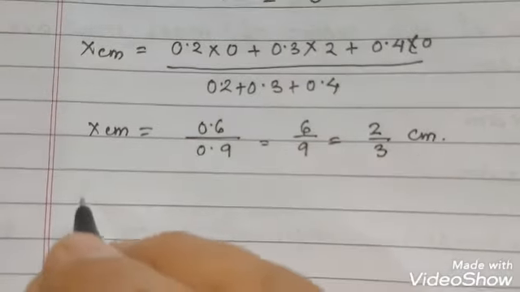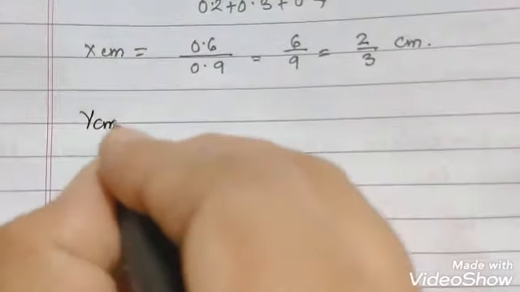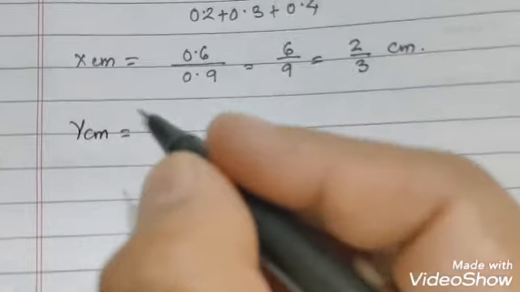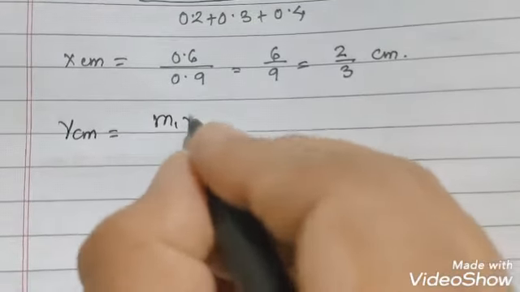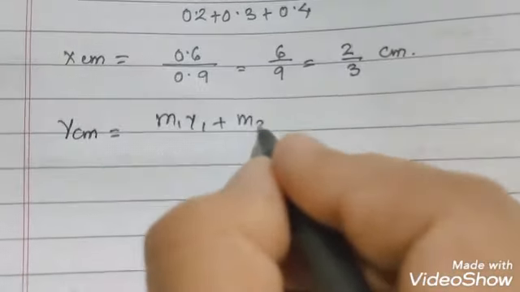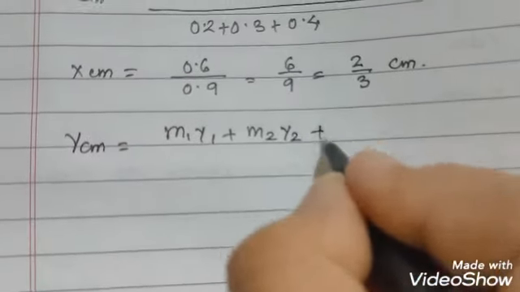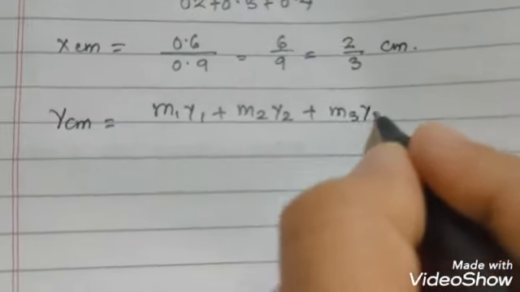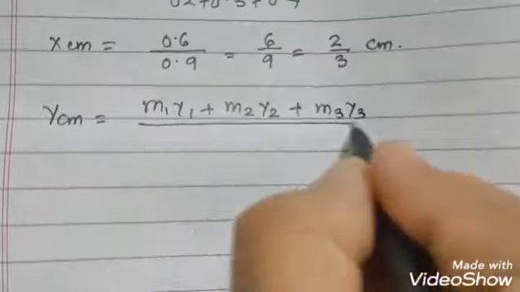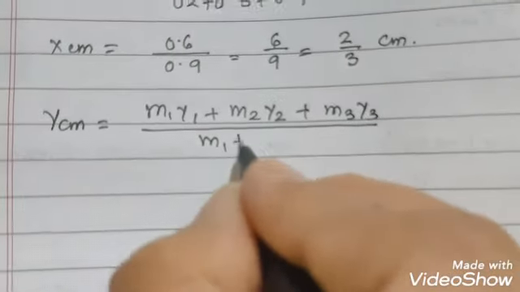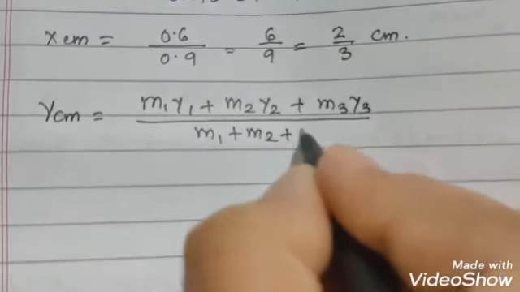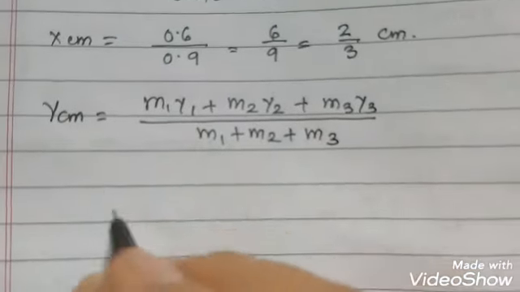Now we'll see the y coordinate, y cm. This is m1 y1 plus m2 y2 plus m3 y3 upon m1 plus m2 plus m3.